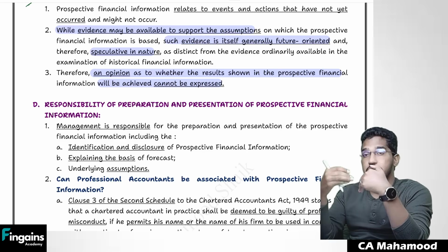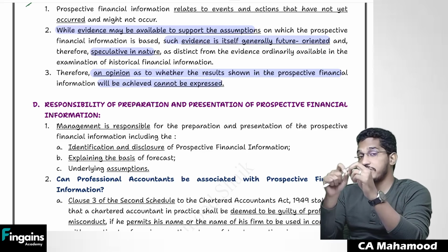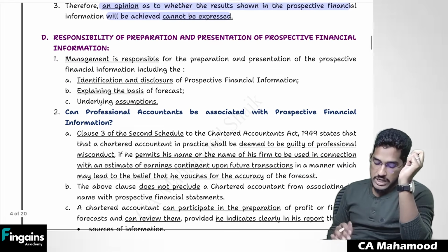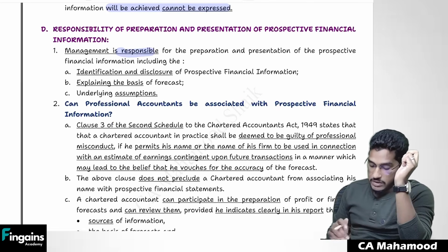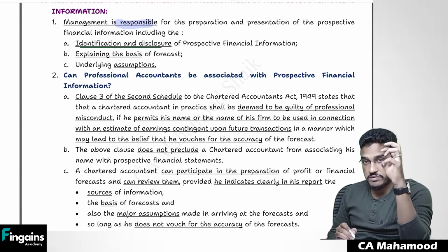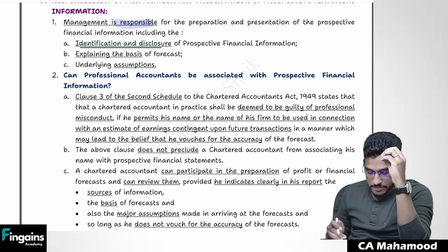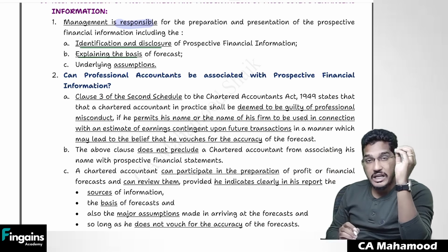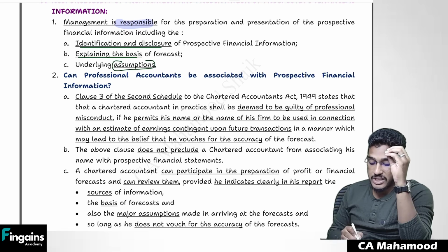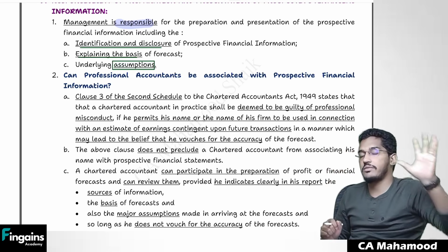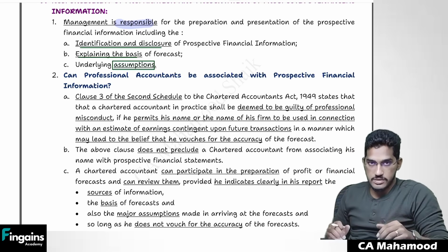And as a practitioner, when you are supposed to verify that prospective financial information which is prepared and presented by the management, then SAE 3400 will come into picture. So that's what they have said here. Management is responsible for the preparation and presentation of the prospective financial information, including identification and disclosure of assumptions. They are responsible for identifying what information to present and how, explaining on what basis these forecasts and projections are prepared, and clearly listing the assumptions they have made so that users will understand.